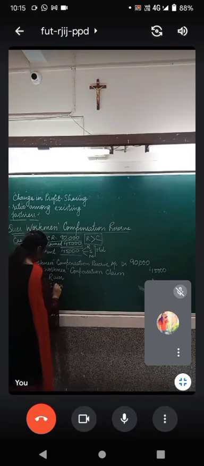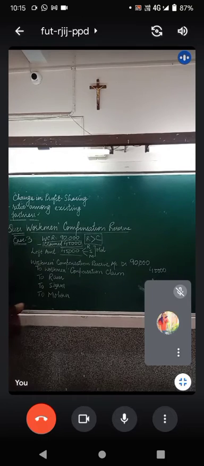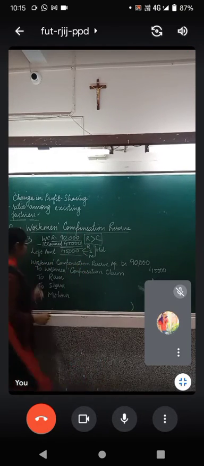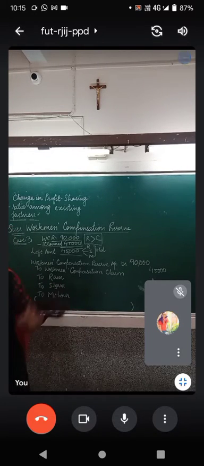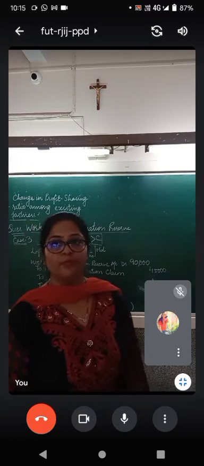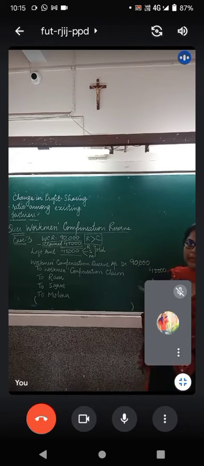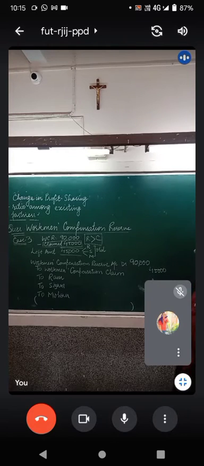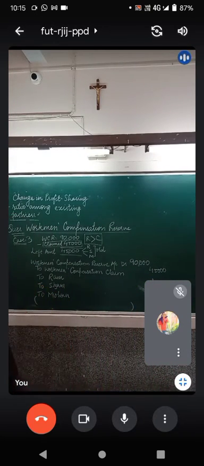To Ram's capital account, to Shyam's capital account and to Mohan's capital account. Please write full names. What will you write? You will write rupees 45,000 claimed and remaining amount adjusted amongst the partners in old ratio.